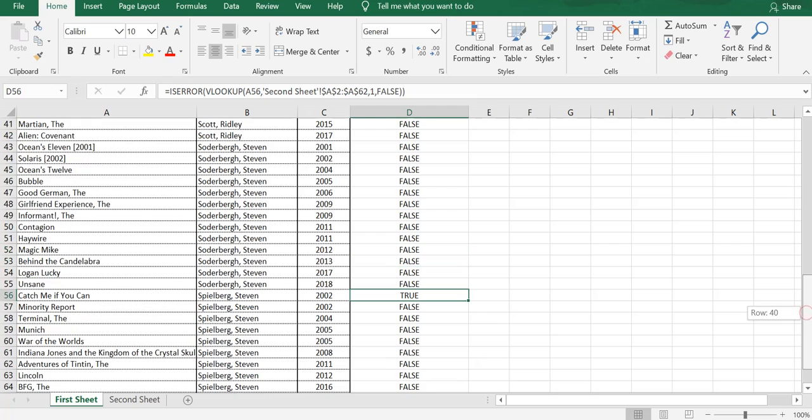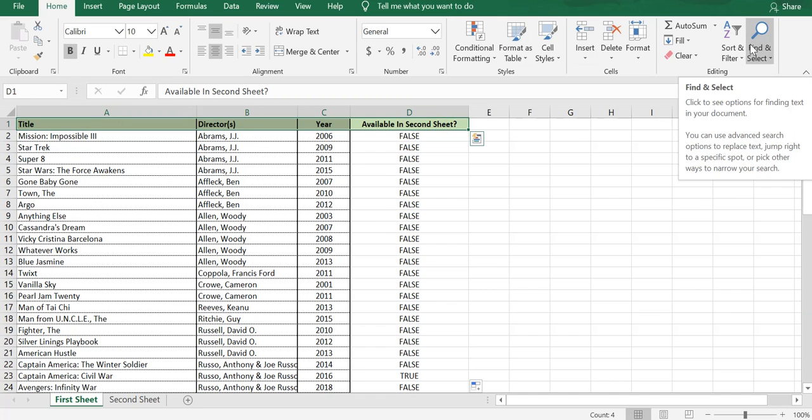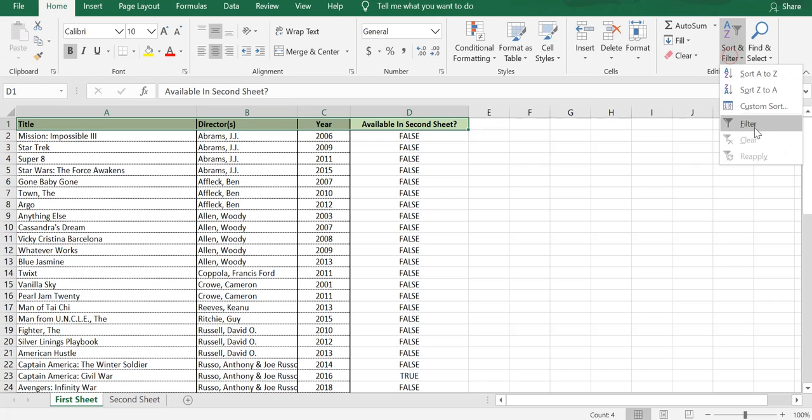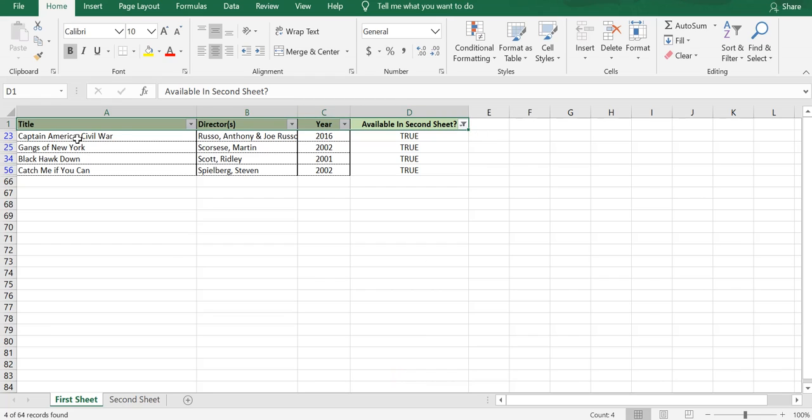So this is one step where we have already identified the mismatches, and you can just go ahead and filter and select TRUE. You would see, okay, these are the 4 movie titles which are in the first sheet but not in the second sheet, and you should be good to go.